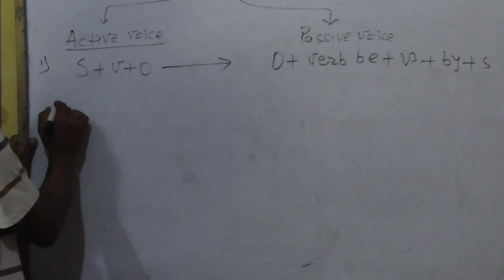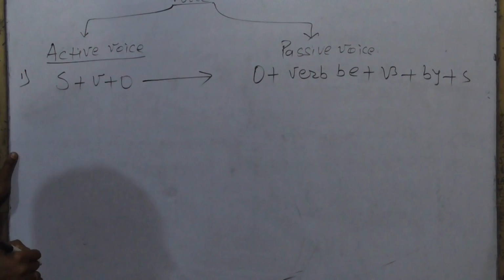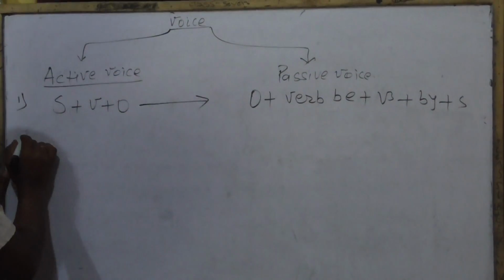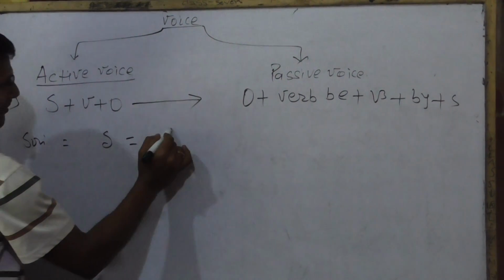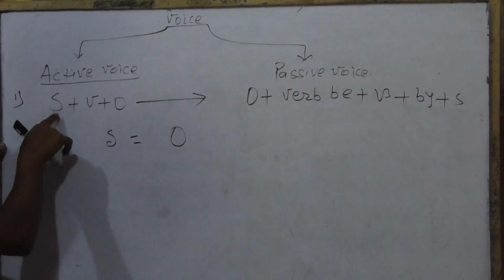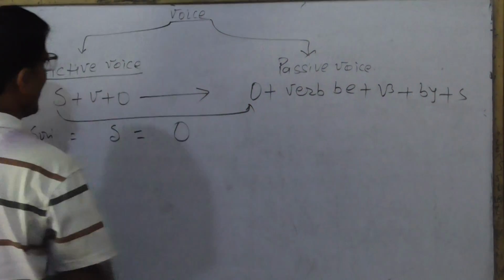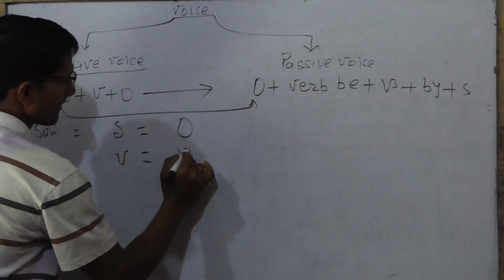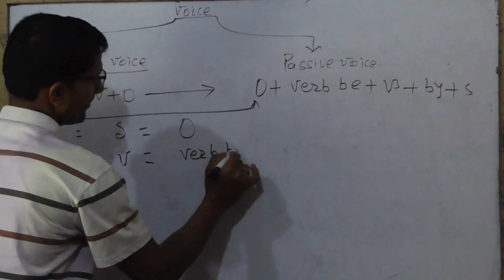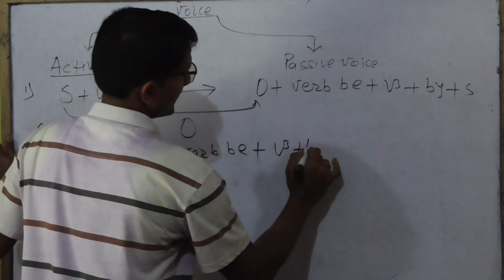Have a glimpse at the board. Mathematical calculation. I am going to calculate on the basis of a mathematical formula. Let's see the solution. Subject equal to object. Again, verb equal to verb be plus V3 plus by.